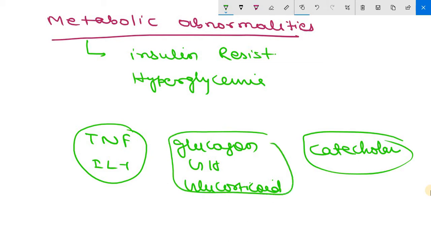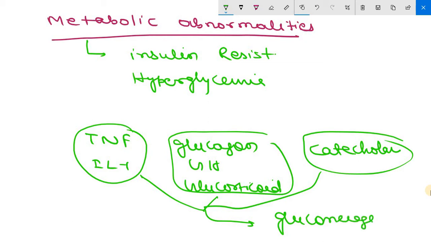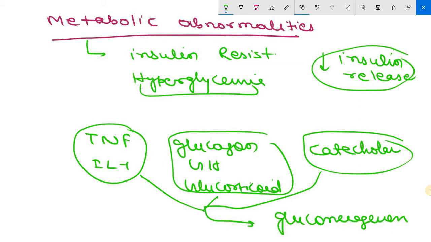So these three, or either of these three, will promote your gluconeogenesis. First, hyperglycemia: why is there hyperglycemia? Due to TNF, IL-1, stress-induced hormones, catecholamines, these all drive your gluconeogenesis. Clear? At the same time, pro-inflammatory cytokines suppress your insulin release. So there will be suppression of insulin release at the same time.